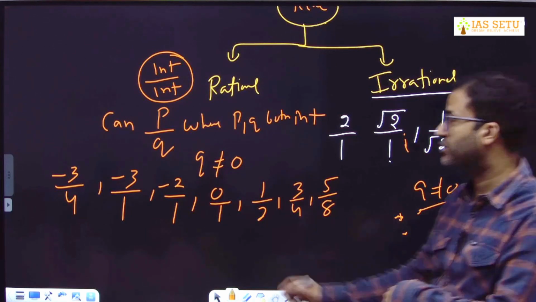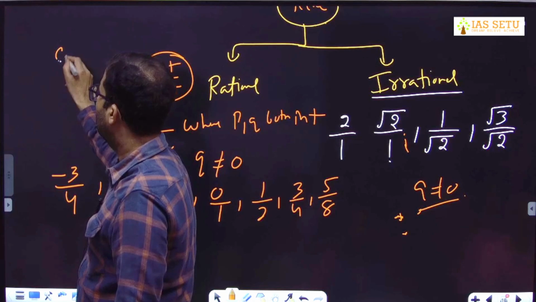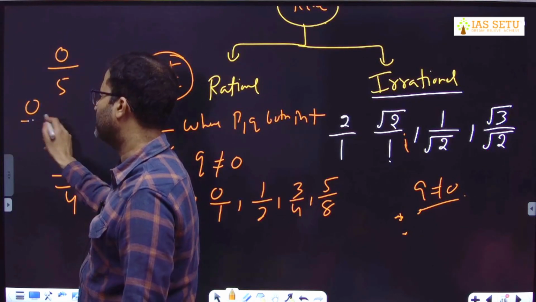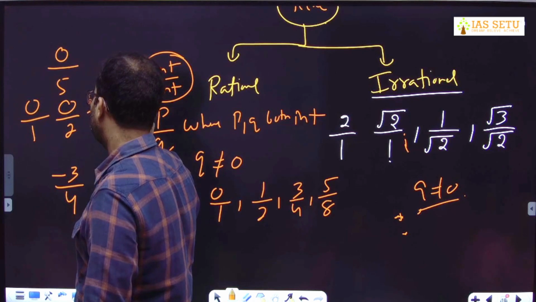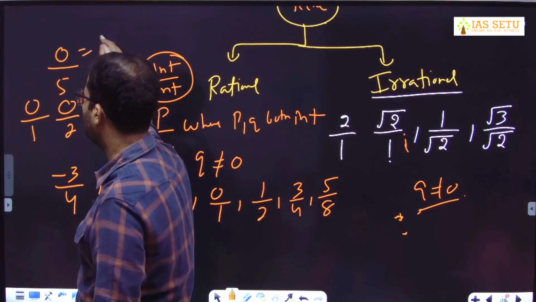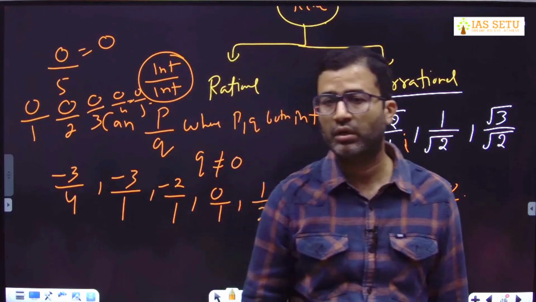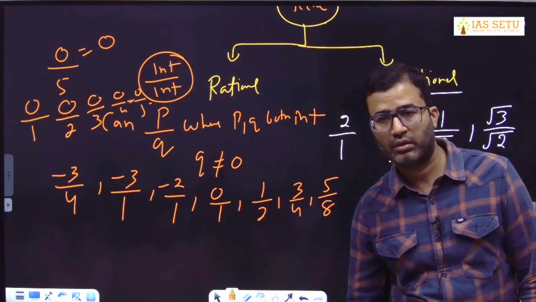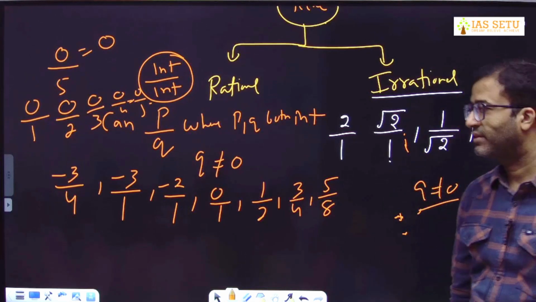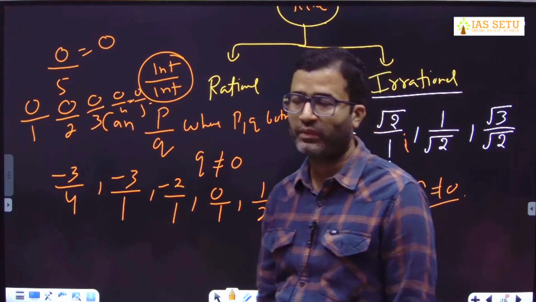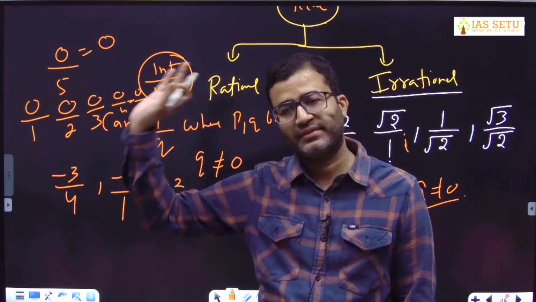Yes, rational. What is 0.5? Yes, 0.1, 0.2, 0.3, 0.4, 0.5 all are equal to 0. Who said that? You cancelled 0 with 0. Denominator cannot be 0.